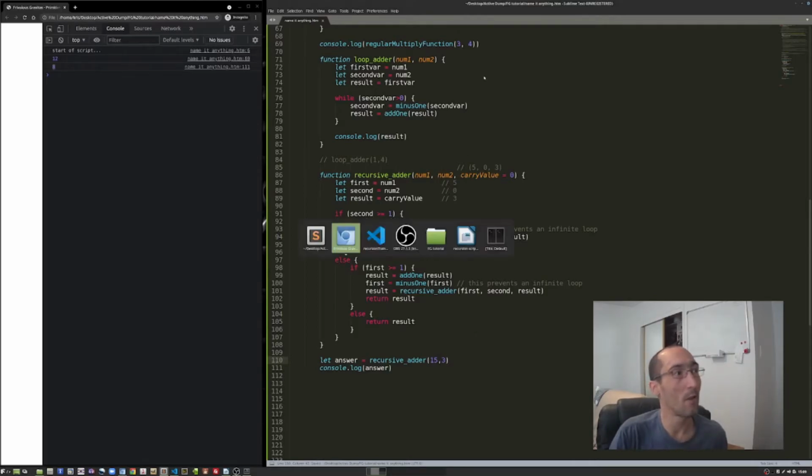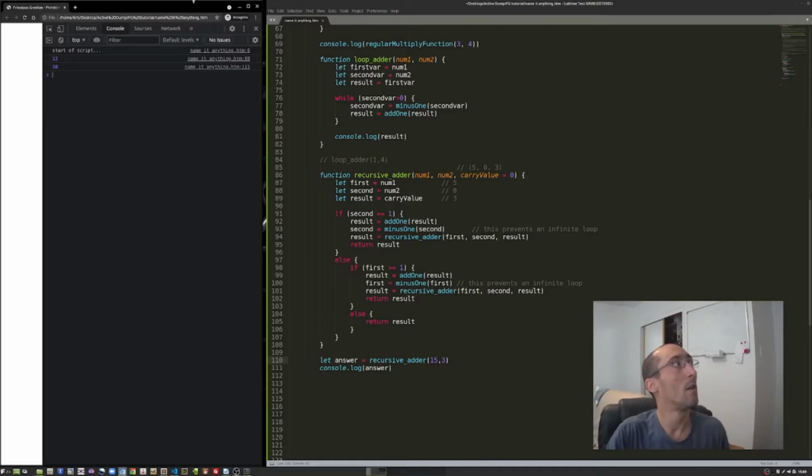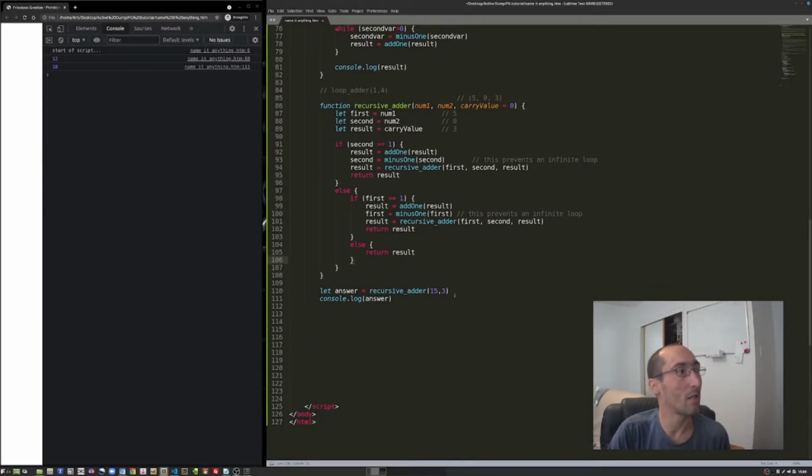Control S to save, Alt Tab to switch to your browser, and then Control R to reload. It's the same thing as hitting this reload button here, but once you practice with the keys going back and forth, it's much faster to use the shortcuts. So great, we've got a recursive adder together. This is our intro to recursion.